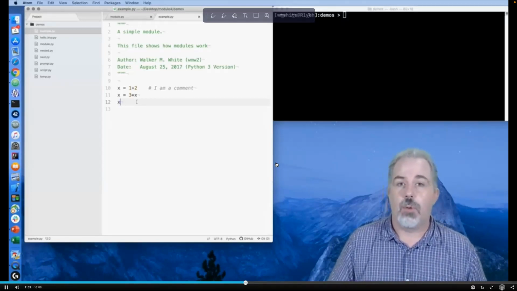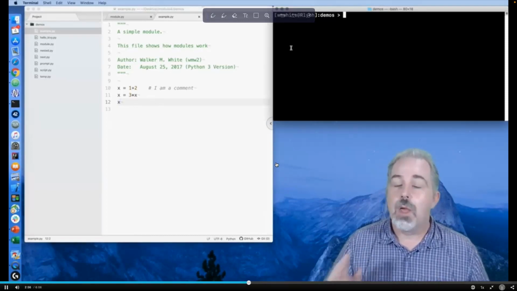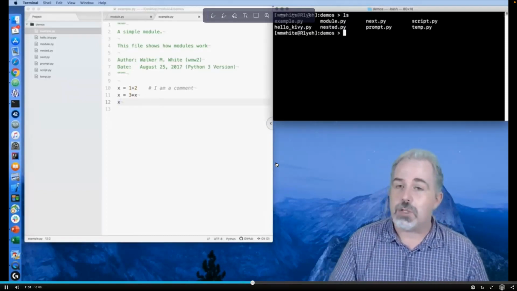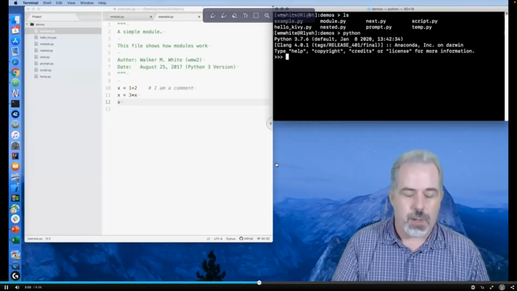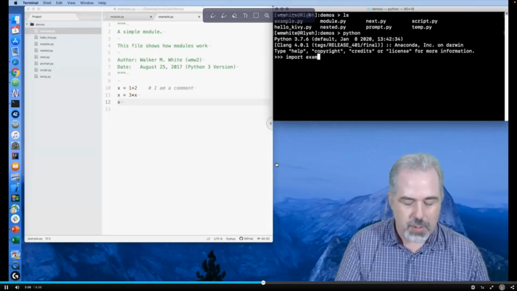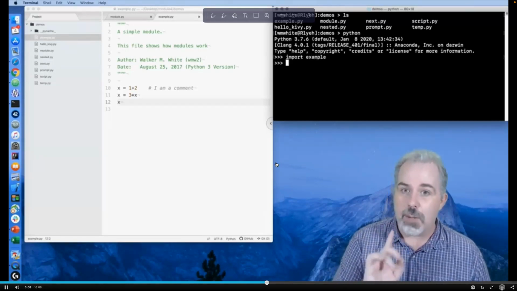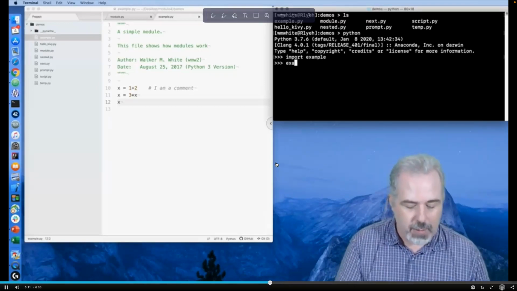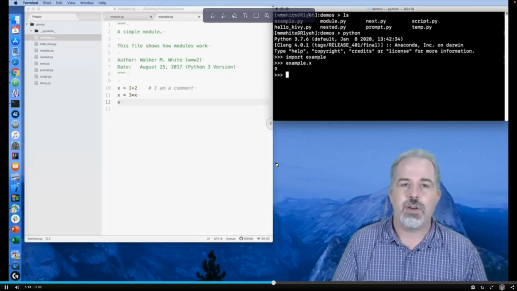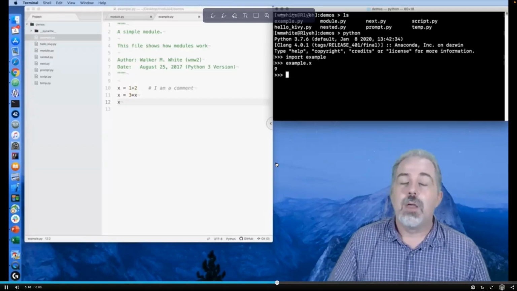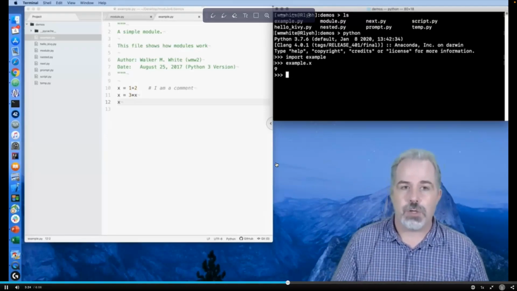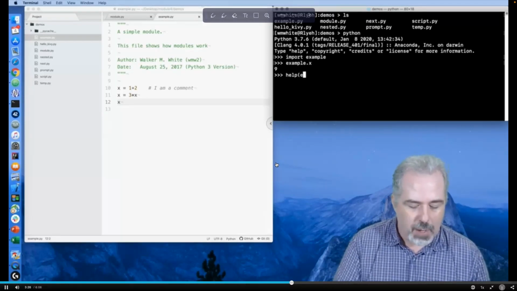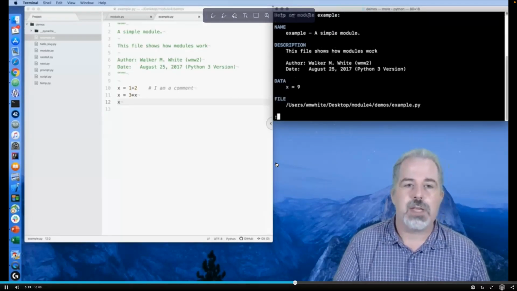Okay, so let's import this module. Let's go over to the terminal. We should always make sure that we are in the correct directory before we start up Python. We see the example.py. We're going to start up Python, and now I'm going to import example without the .py. It has imported correctly, and now I can look at the value of the variable x. Great. There's one more thing that I want to show you about this particular module. Remember when we were talking about the module math, we could actually get help with a module? Well, I could do that with my own modules. I could get help with example.